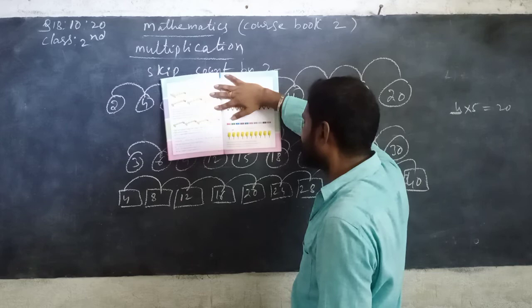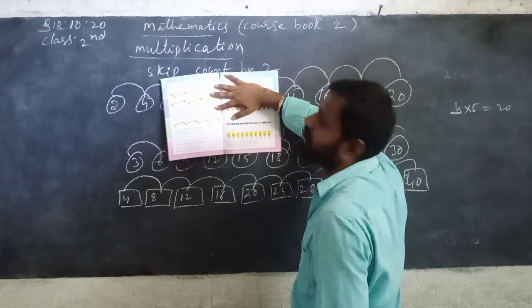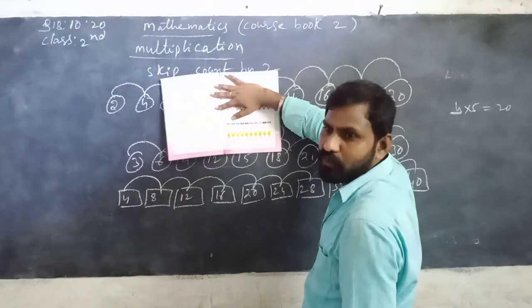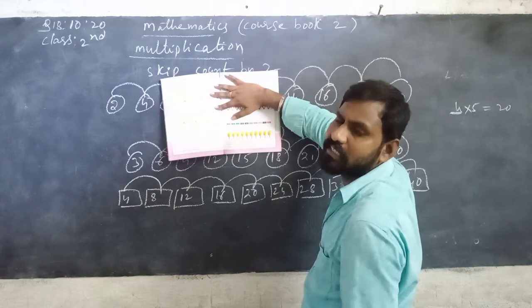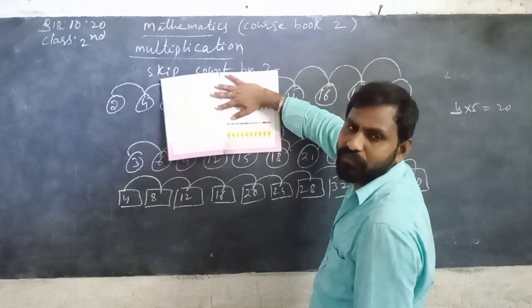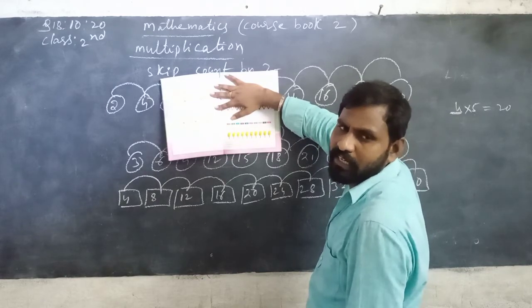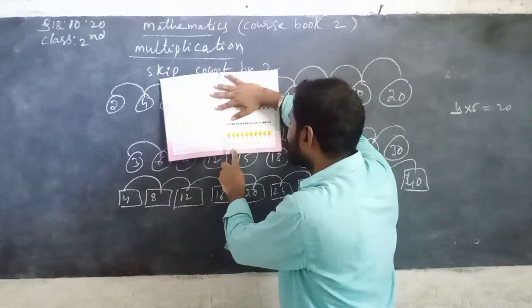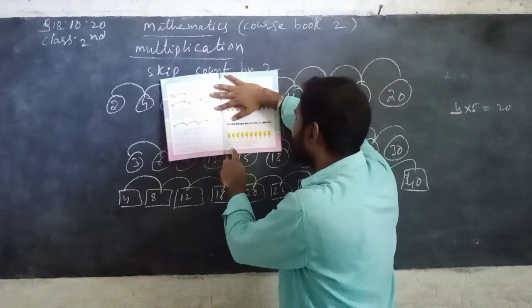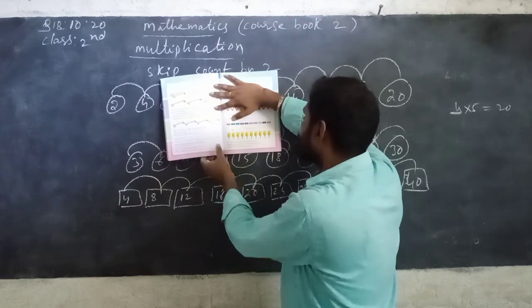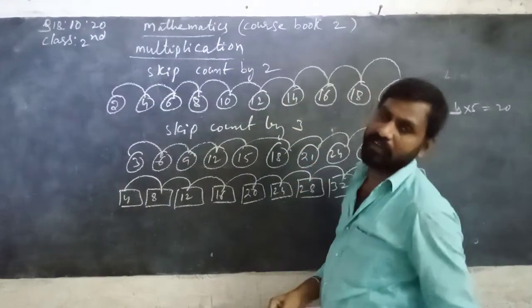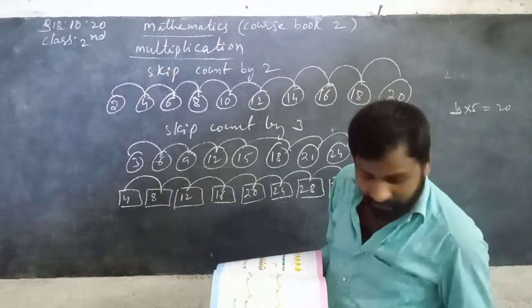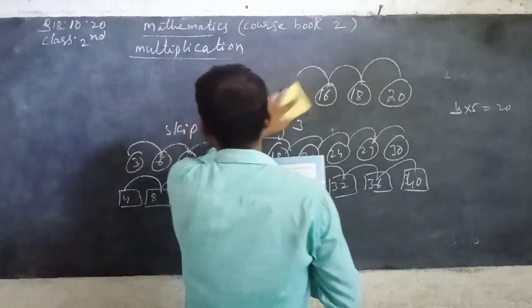Multiplication, simply put, is many times a number. Simply put, 2 times 3 means 2 3s are 6. 4 times 5 means 4 5s are 20. 3 times 4 means 3 4s are 12, like that only. See here, 2 times 3 means 6, 2 3s are 6. 4 times 3 means 4 3s are 12, like that only. See here, once again I can explain. Listen.